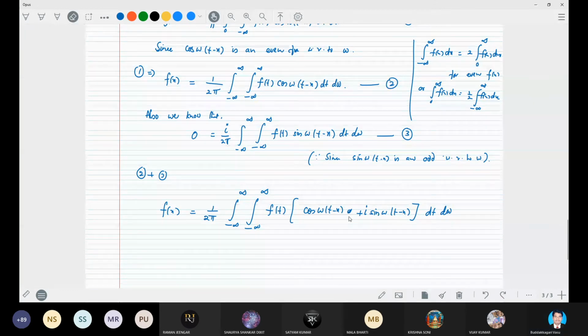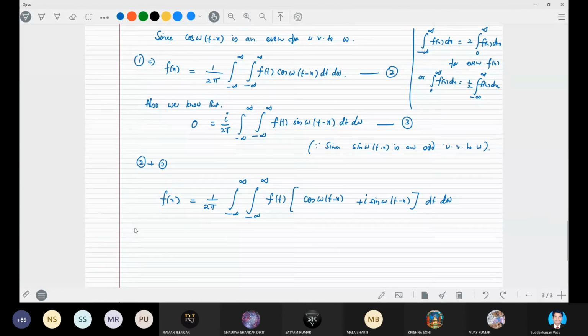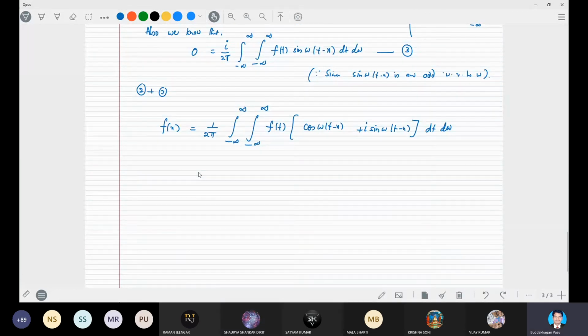Okay, students? Yes, sir. So therefore, this we can rewrite into the form 1 by 2 pi integral minus infinity to infinity, integral minus infinity to infinity f(t) into e power I omega into (t minus x) dt d omega, right?